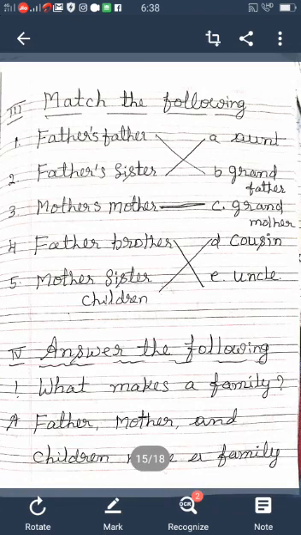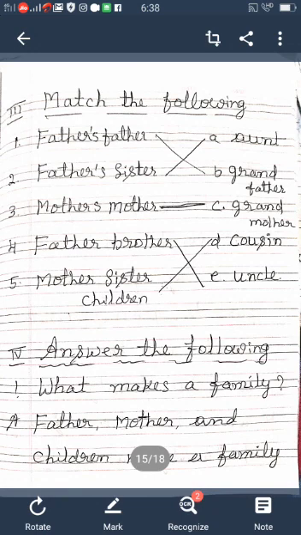Father's father is called B. B is the answer, grandfather. Father's sister is called aunt. Mother's mother, the correct answer is given. Match C, grandmother. Father's brother, uncle. Mother's sister's children, cousin. Understood?